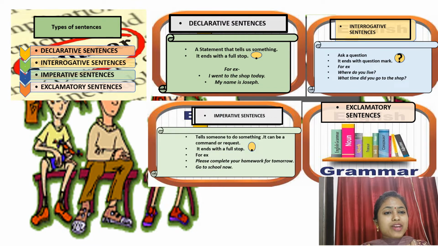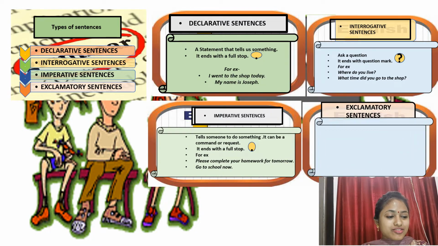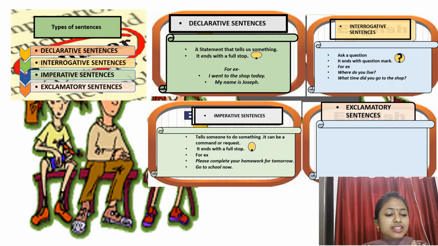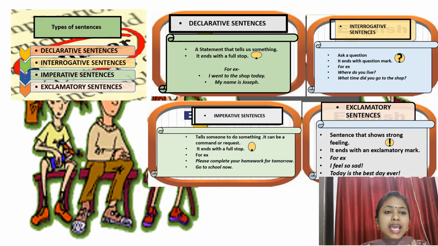Now let's move to my favorite sentence, that was the exclamatory type sentence, right? Exclamatory sentences are those sentences that show strong feeling. It ends with an exclamation mark and also I gave you some examples there. So we are done with the revision now. Let's move to the new video.